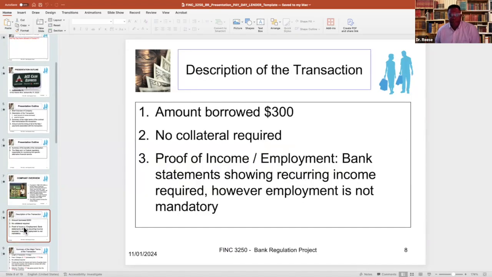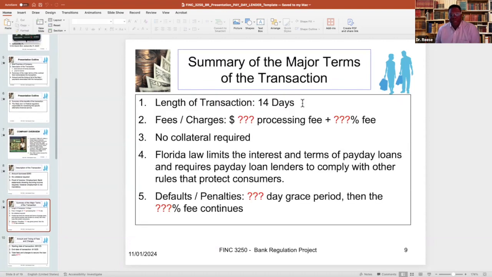I suggest that you use this as the transaction that you're going to explain. You should prepare your presentation as if you borrow $300 from an ACE Cash Express. No collateral is going to be required. There will be some proof of income required. So we've already established that. The length of the transaction should be 2 weeks. Payday lenders lend by the week.